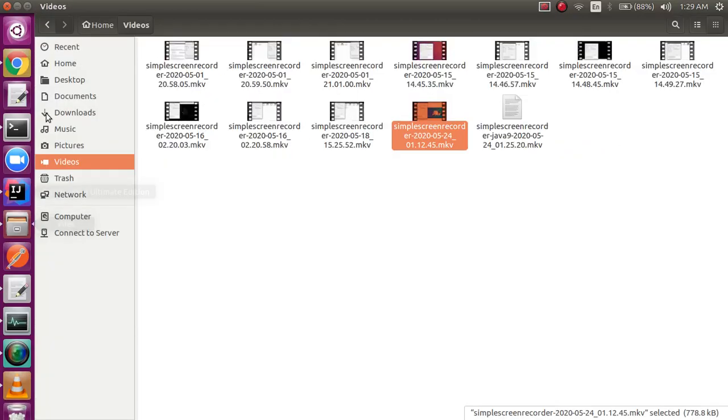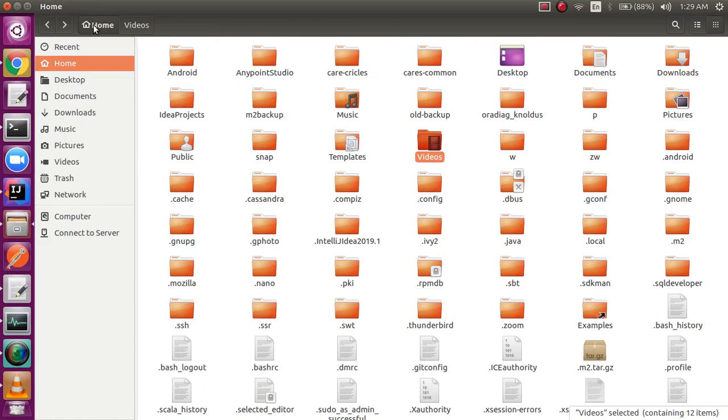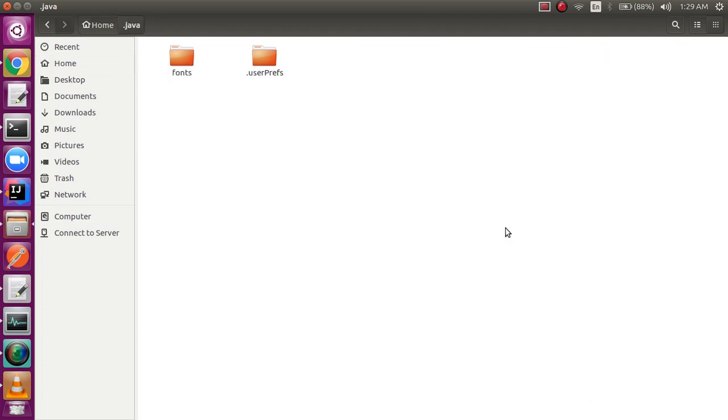So right now I have both Java 8 and Java 9 in my system. Just before I move on, I need to make one point very clear: Java 9 is not an LTS version. Java 11 is the LTS version. So when we go through the candidates of Java, we'll actually be seeing Java 11 instead of Java 9. Don't get confused and don't think that this session is not important because Java 9 is not LTS. Reason being, all these features of Java 9 are present inside Java 11. So if you want to learn them, this is a good session to go for. Okay.